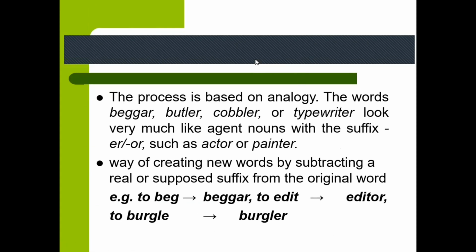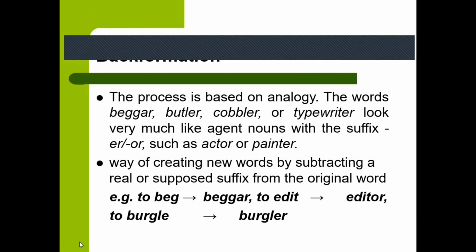The process is based on analogy. The words beggar, butler, cobbler, or typewriter look very much like agent nouns with the suffix "er", such as actor or painter. It is a way of creating new words by subtracting a real or supposed suffix from the original words.